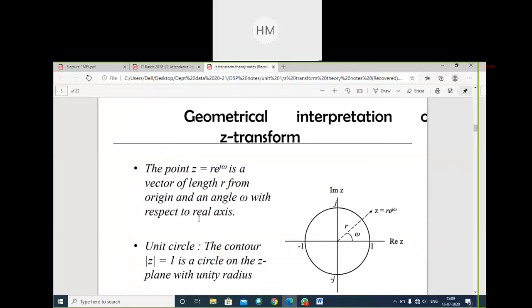This is a geometrical representation where the Z plane is created by real and imaginary axis, and a Z plane unit circle is drawn on this Z plane, and this is drawn with reference to Z is equal to R e to the power j omega.